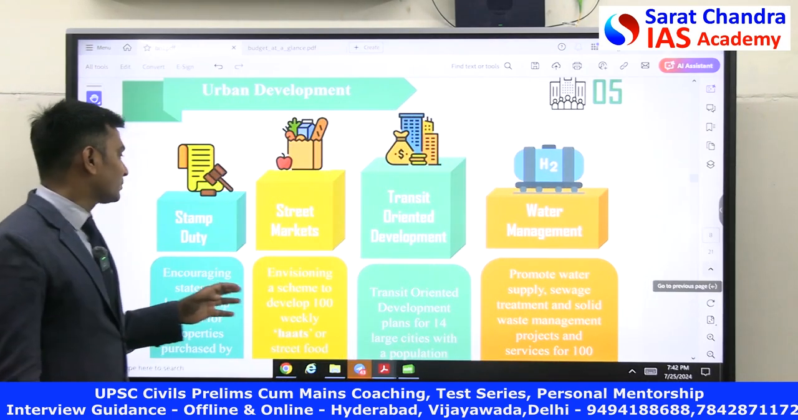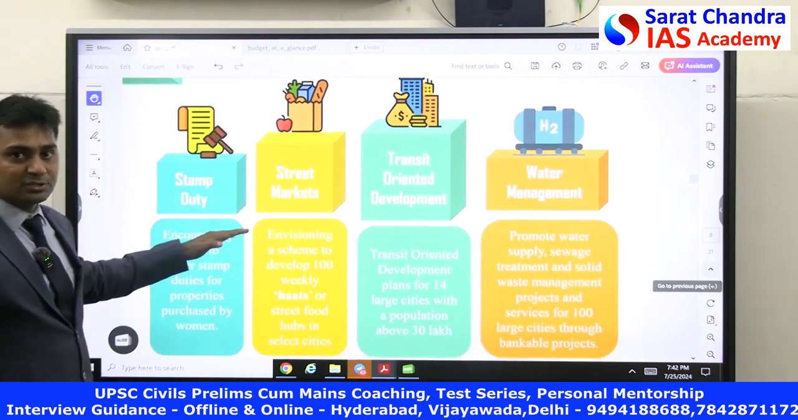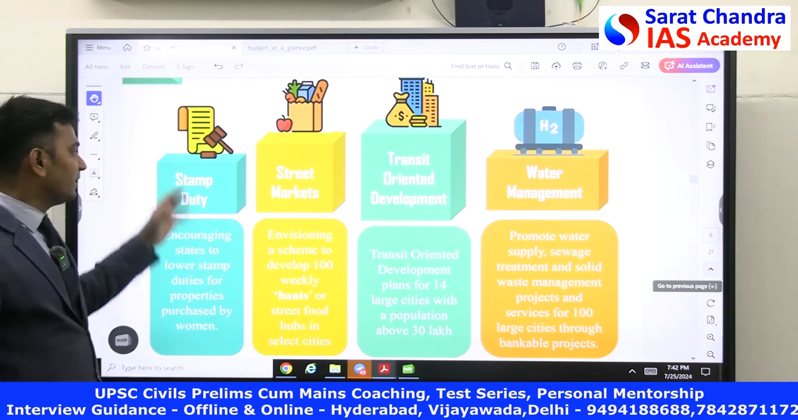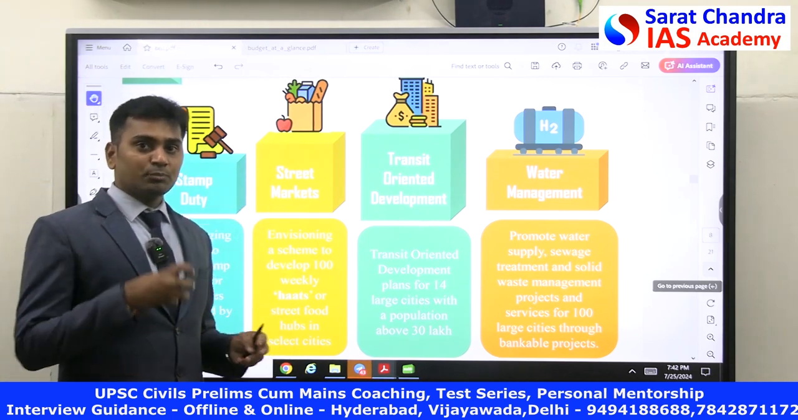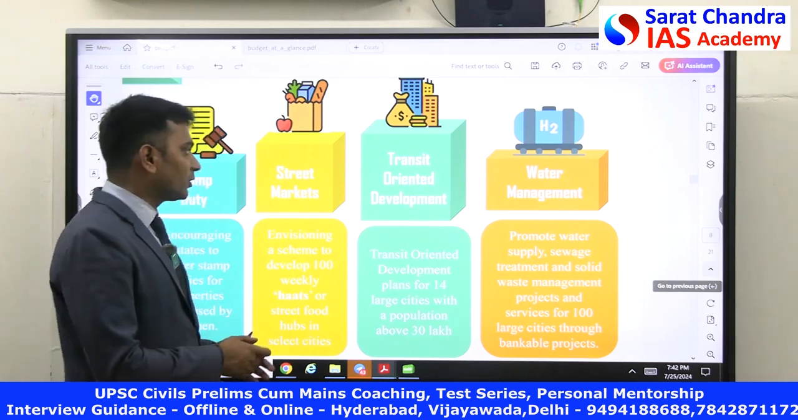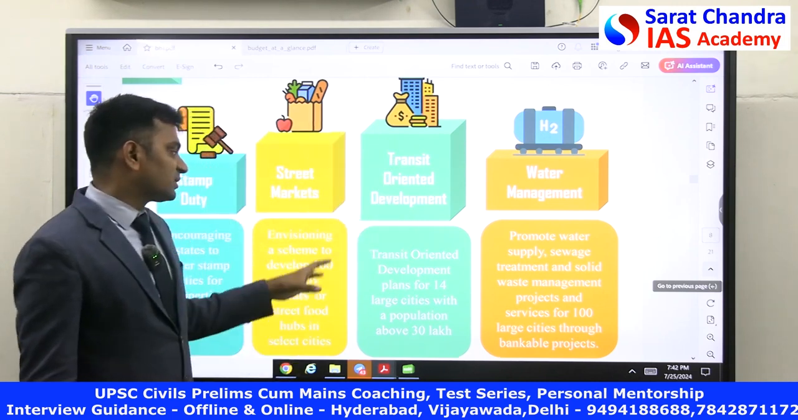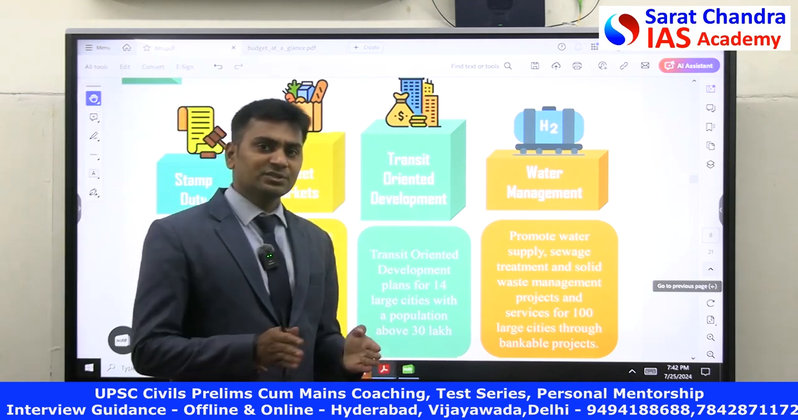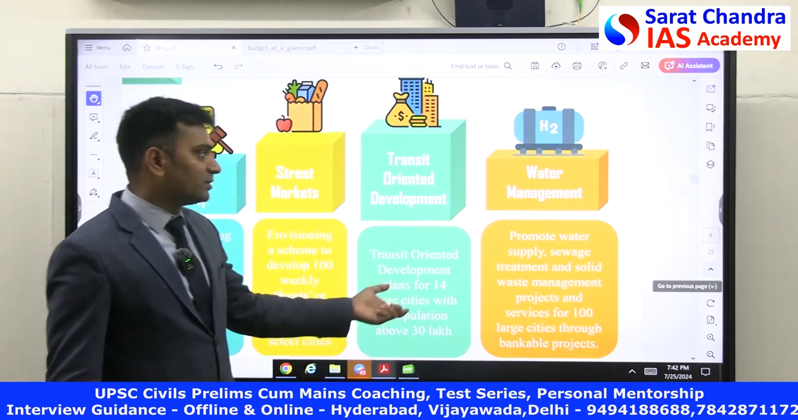In order to overcome this problem, they have encouraged the states to lower stamp duties so that more and more land records will be present. Street markets, so that they wanted to use the potential of the informal economy, translating it into the formal economy and transit oriented development. So they wanted to develop something like 14 transition cities, Nagarapalikas. Through this, they will be doing